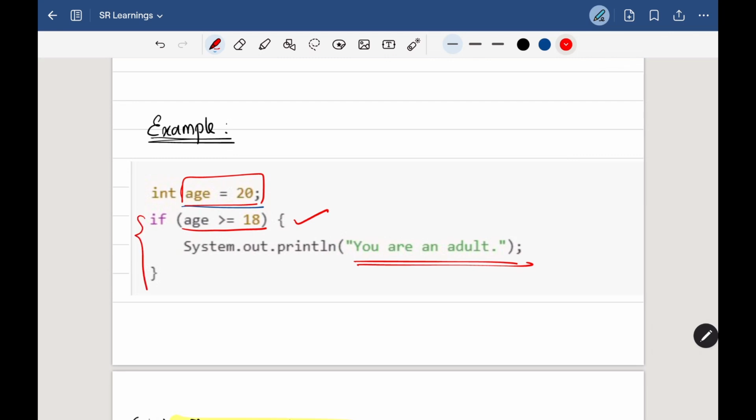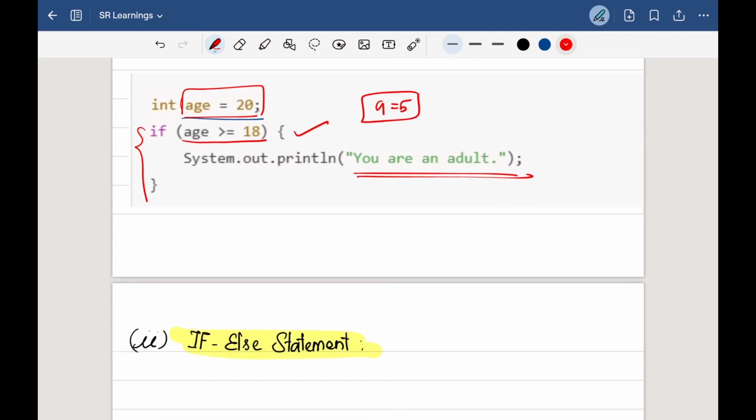And what about if the age is 5? Even though they are not eligible to vote, at least we have to let them know, like you are not eligible to vote. So that is important, right? If the condition is true, we have to let them know. Even if it fails, we have to at least let them know, or we have to do a certain process, right?